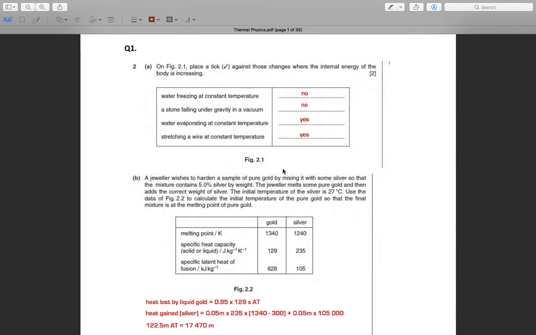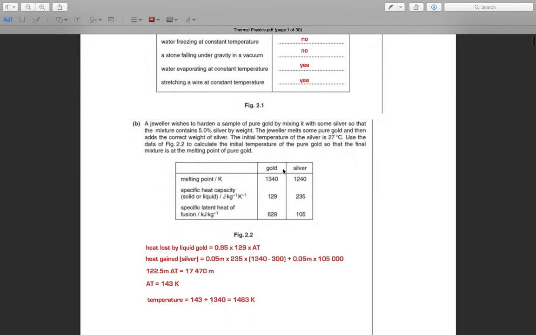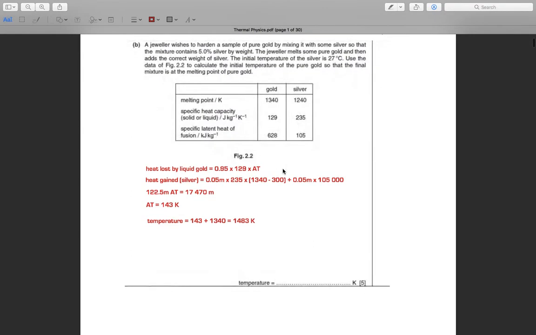Okay, now the big question. This is about calculation. A jeweler wishes to harden a sample of pure gold by mixing it with some silver to get a mixture containing 5.0% silver by weight.